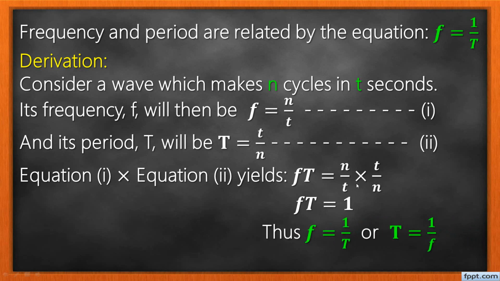If you divide through by T, you end up with f equals 1 over T. If you divide through by f, you end up with T equals 1 over f. Both equations are very important for you to remember. Please don't forget them.